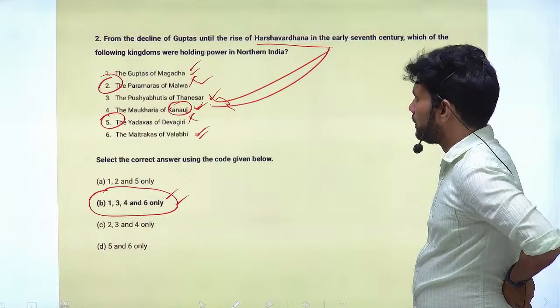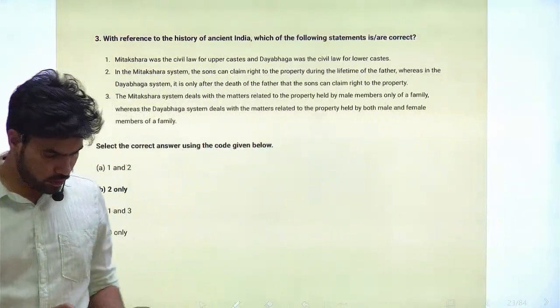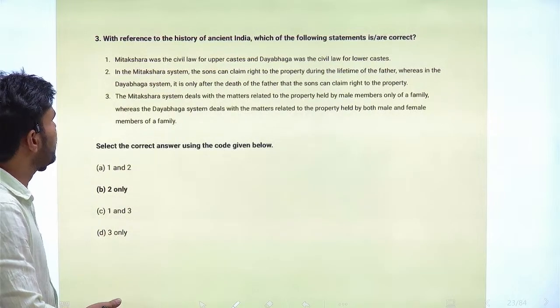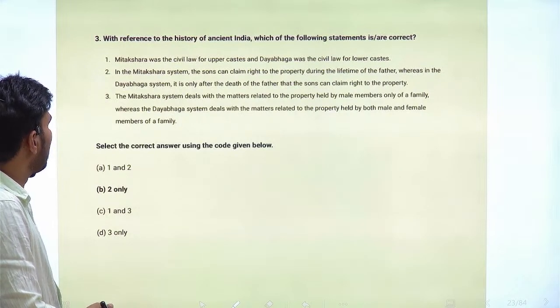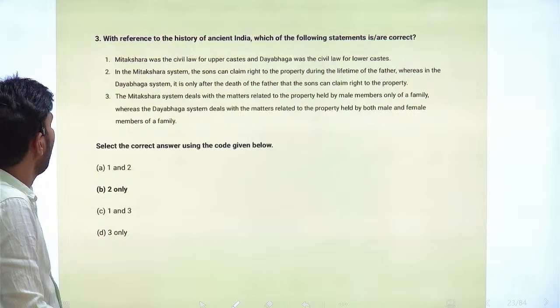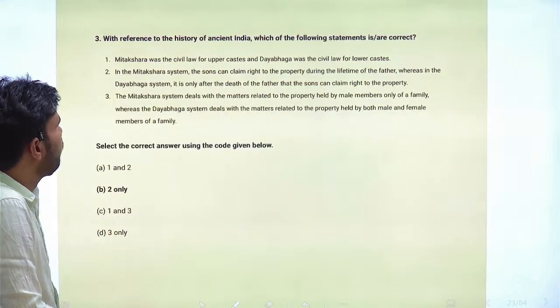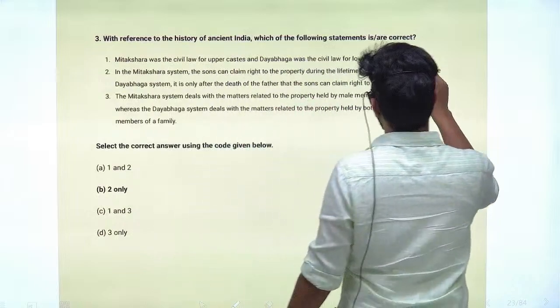So the correct option is option B. Next question, question number 3. With reference to the history of ancient India, which of the following statements are correct? Statement 1: Mitakshara was the civil law for upper castes and Dayabhaga was the civil law for the lower castes. This is not the correct statement.